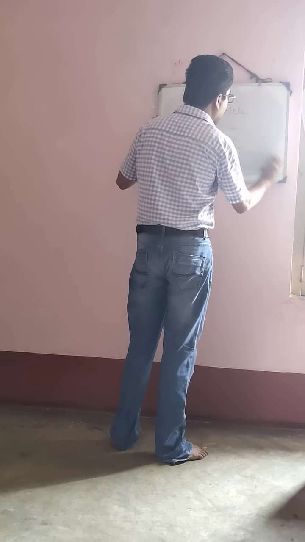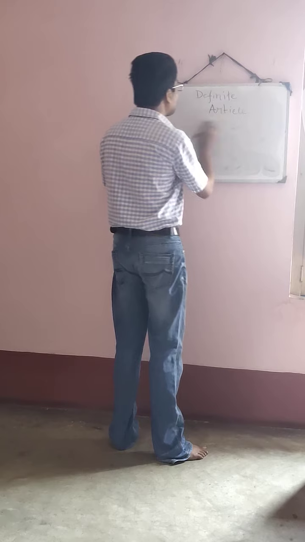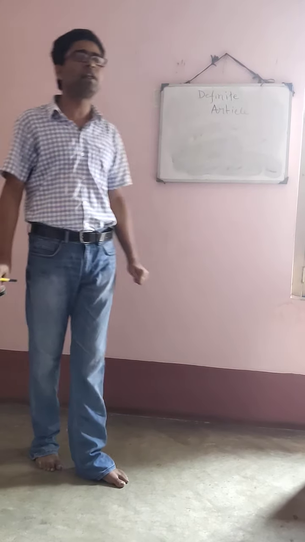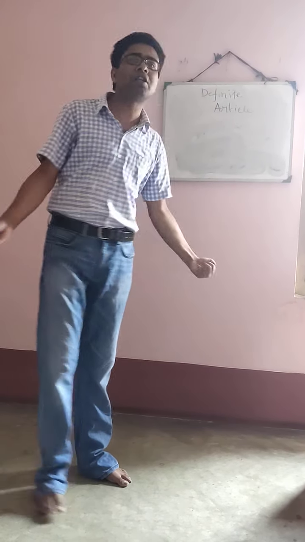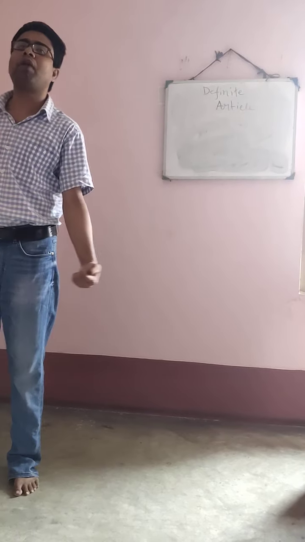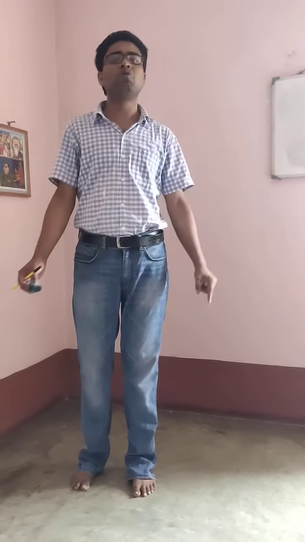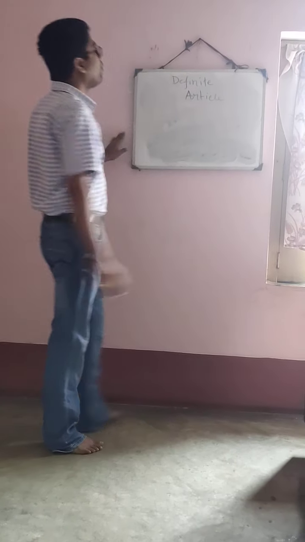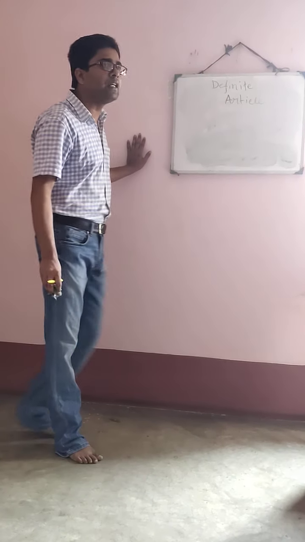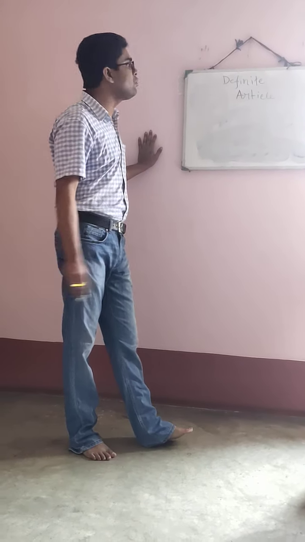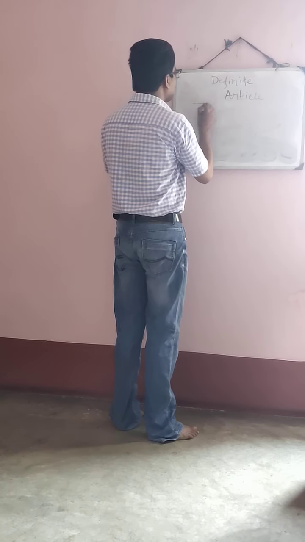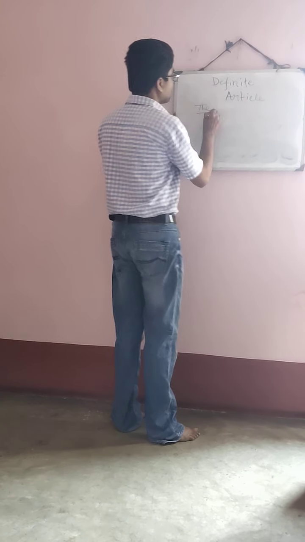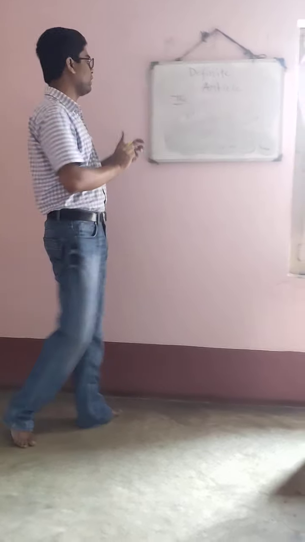If you say I want a pen, you are talking about any pen. It may be blue pen, red pen, orange pen, or black pen. But if you say I want the pen, it means you are talking about one particular thing. So you have to know this. When you talk about any particular thing, then definite article the is used. I hope it is clear.